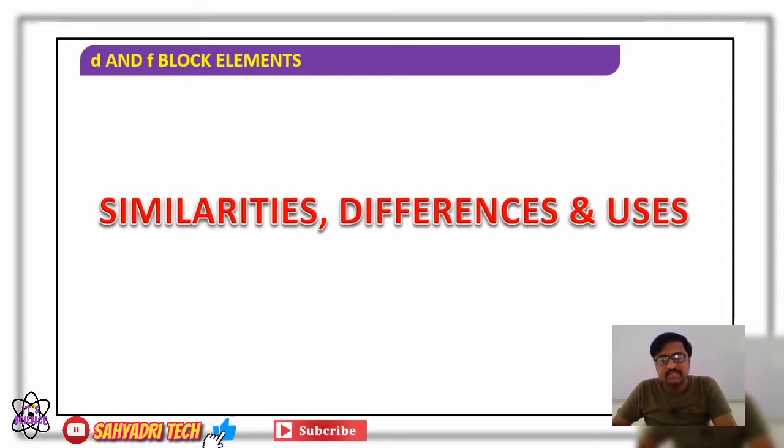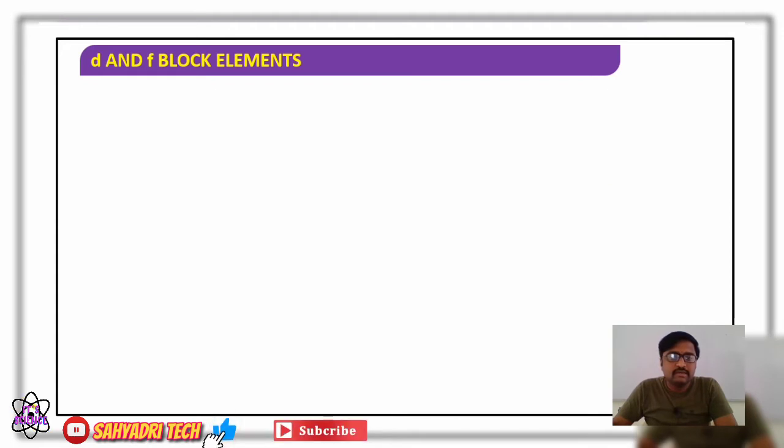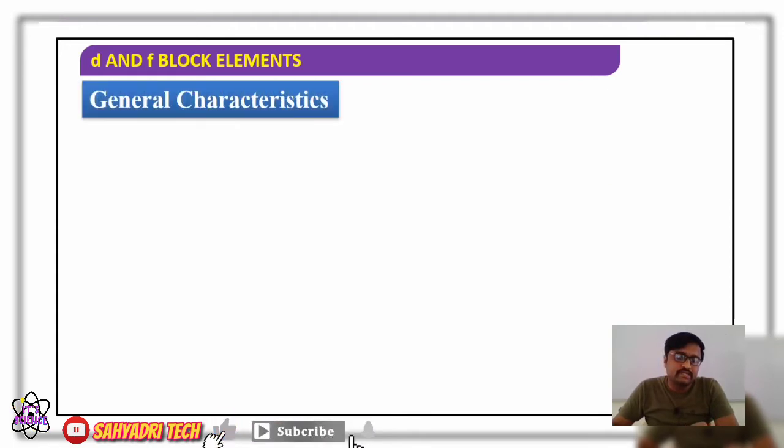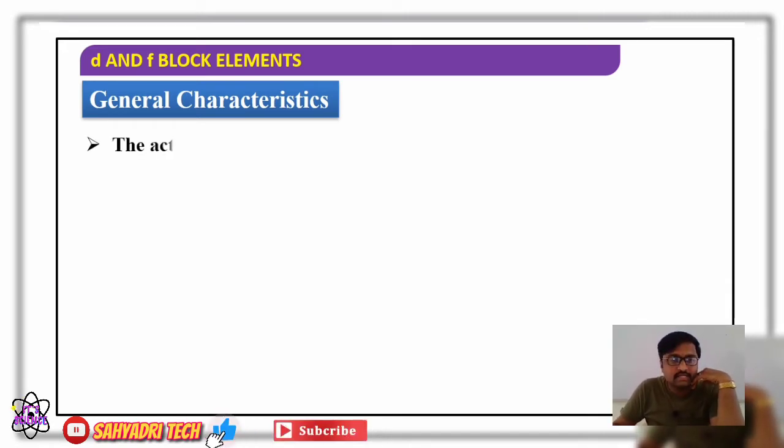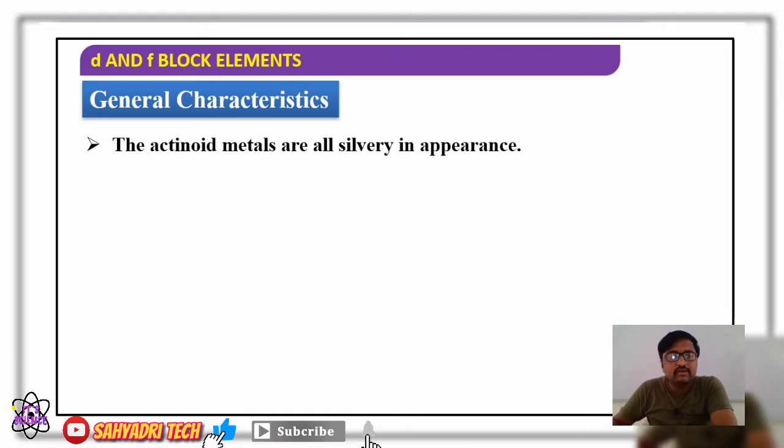In the last session we have considered uses of lanthanides. Now, in this session we consider the uses of actinides. Coming to the general characteristics of actinoids, the first one is that the actinide metals are silvery in appearance. Just like lanthanides, which are silvery white soft metals, actinide metals are all silvery in appearance.